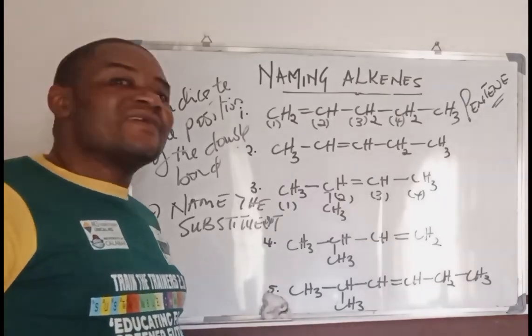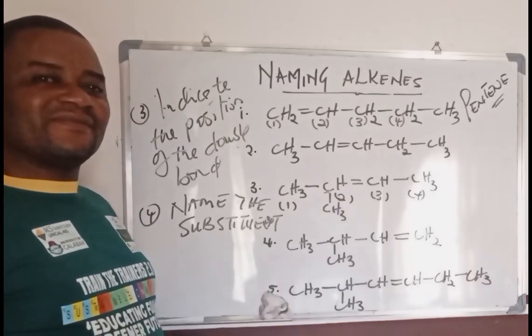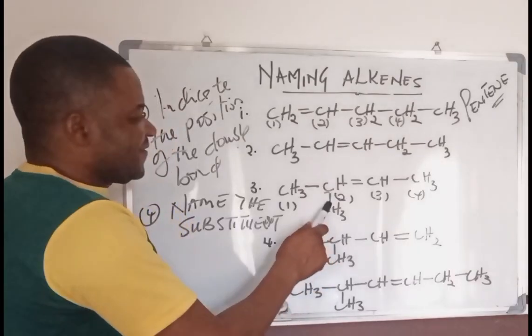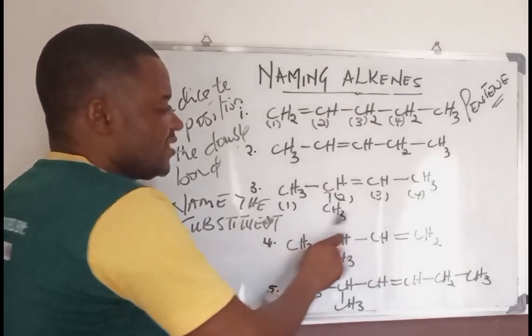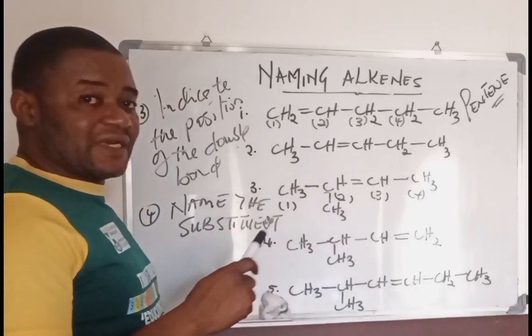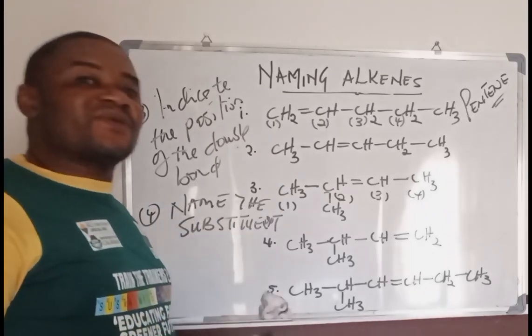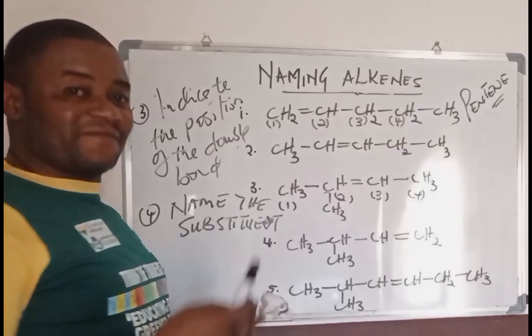If it's a CN, it's a cyano group. Just like that. So once you are able to identify that particular substituent that's attached, like I said, if it's CH3, it's a methyl group. If it's an OH group, it's an OH substituent, it's a hydroxy group. If it's a CN substituent, it's a cyanide group. You must be able to identify the group.